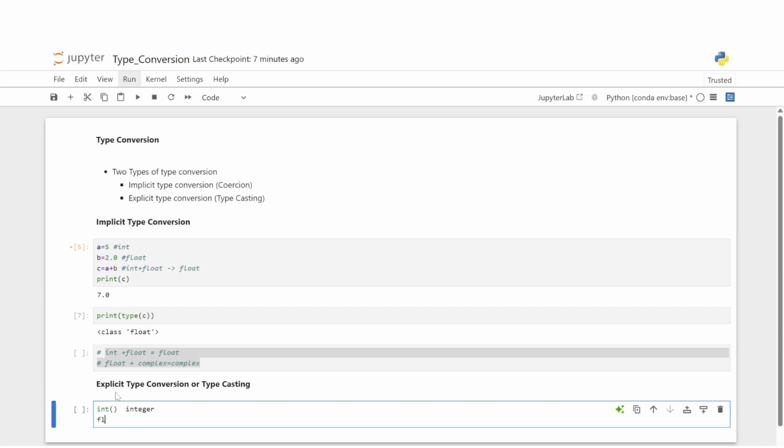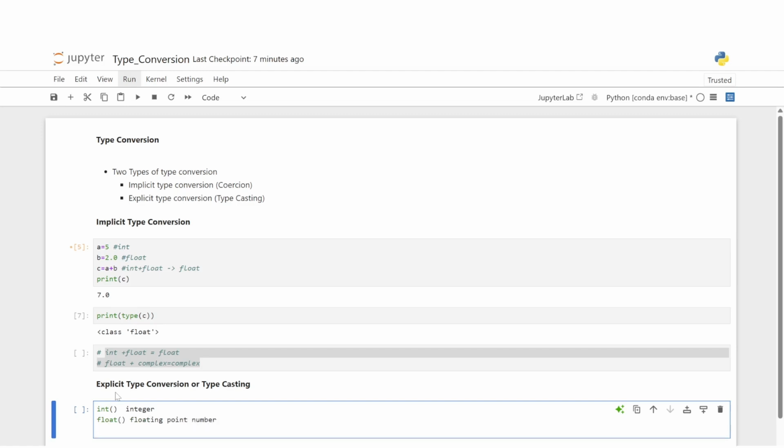The float function converts the value to a floating point number. Then we have the string function that converts it into a string value, and the bool function converts the value to a boolean value. List function, tuple, set function, they are all the collection type functions. Now let's look at the example below.